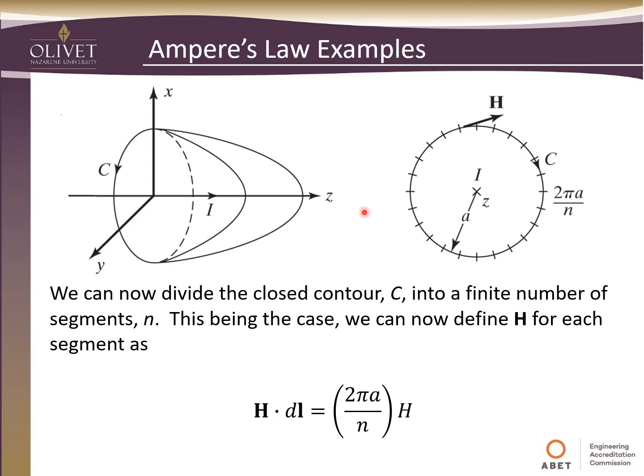This H dot dl, with H and dl in the direction of the circle, is going to be equal to 2 pi a, which is your circumference, 2 pi r, where r is equal to a, divided by the number of slices, and this is our dl term, multiplied times H.